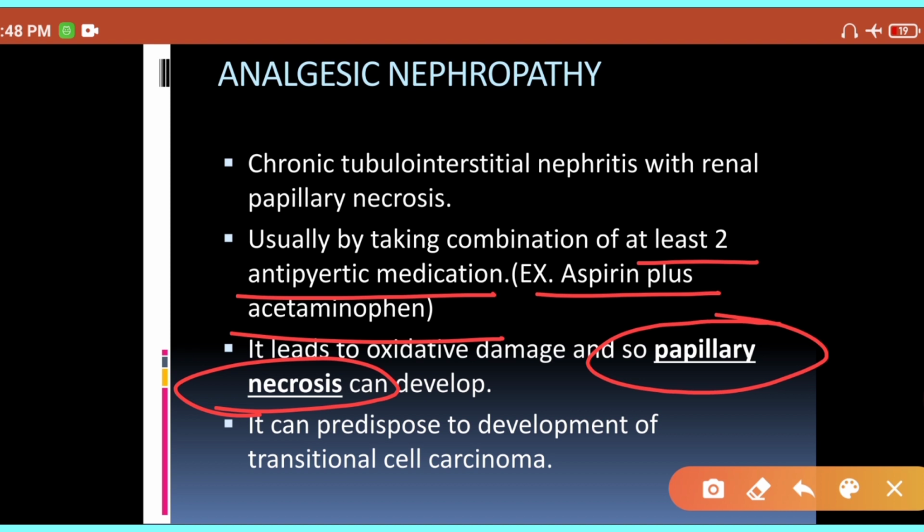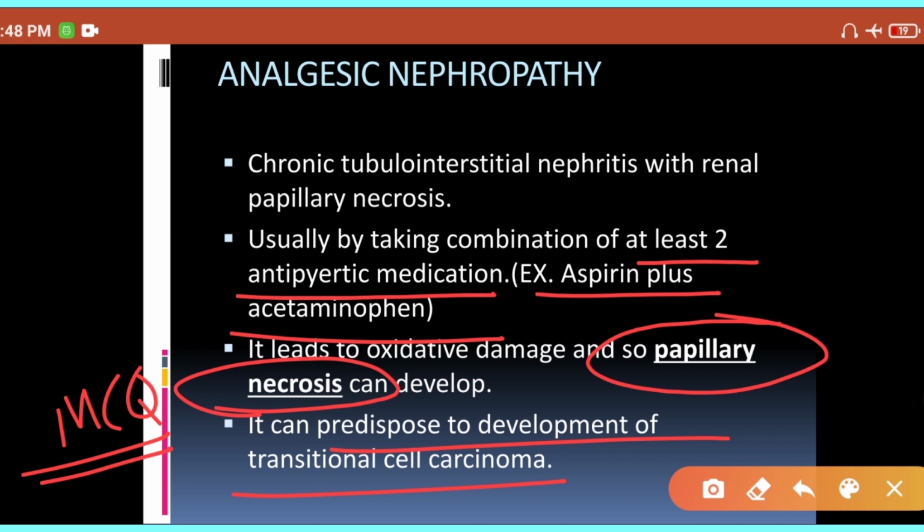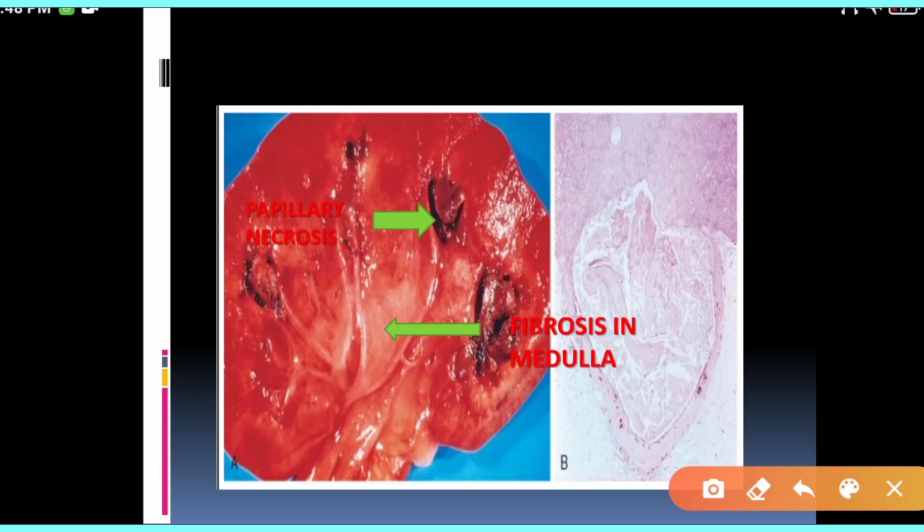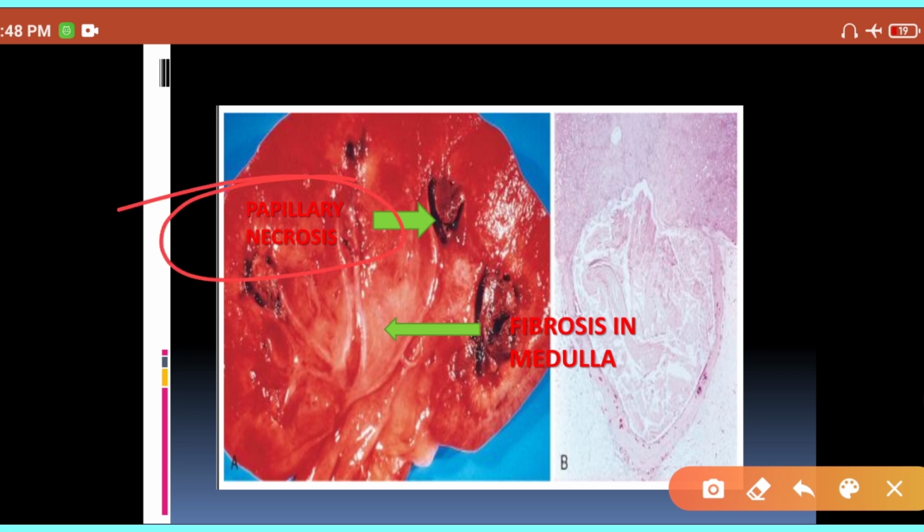In this condition you will develop the papillary necrosis, that is the most important MCQ. And in the analgesic nephropathy you are predisposed for the development of transitional cell carcinoma. So this is the diagram showing you the papillary necrosis induced by excessive analgesic use.